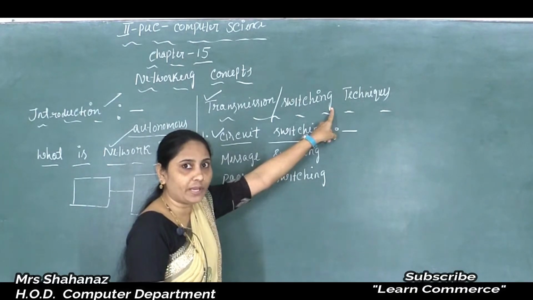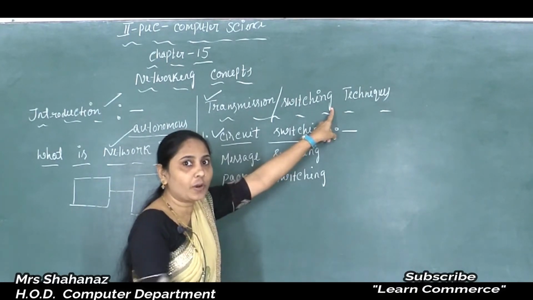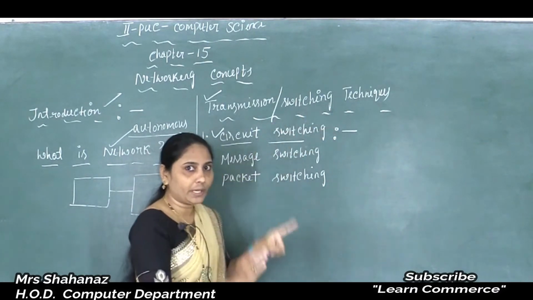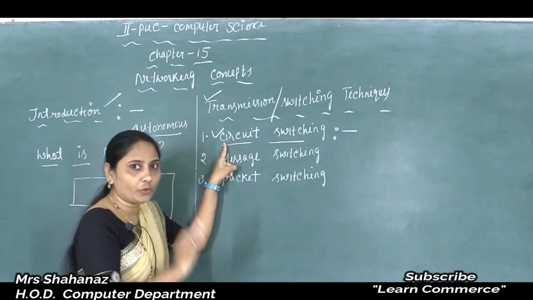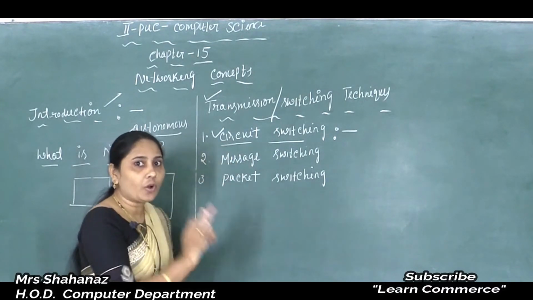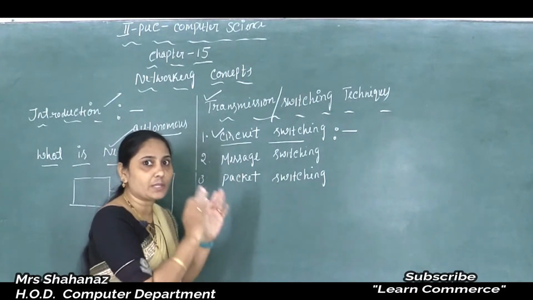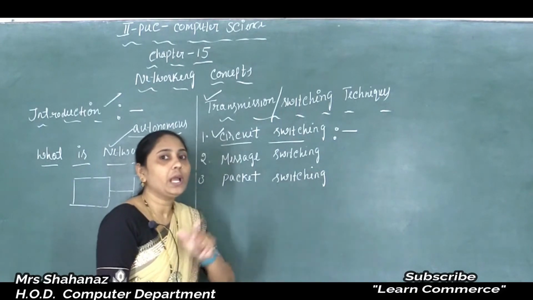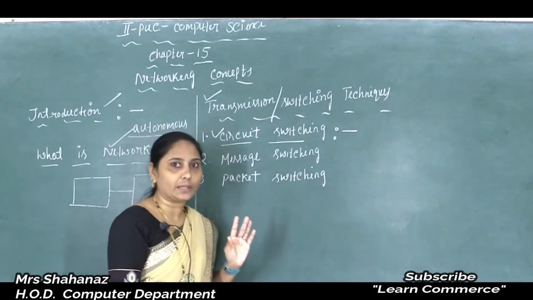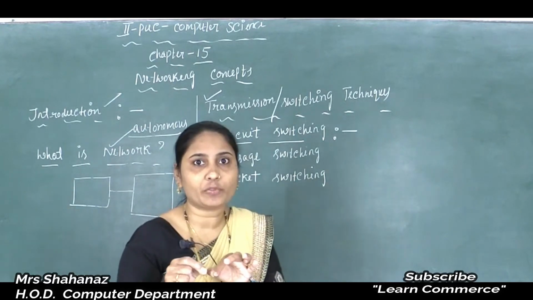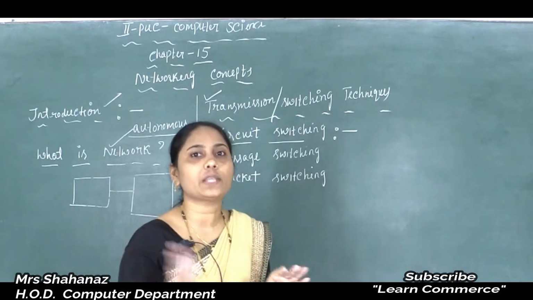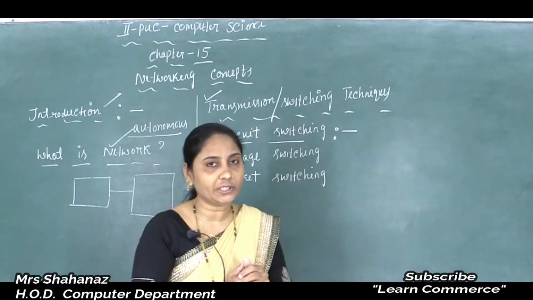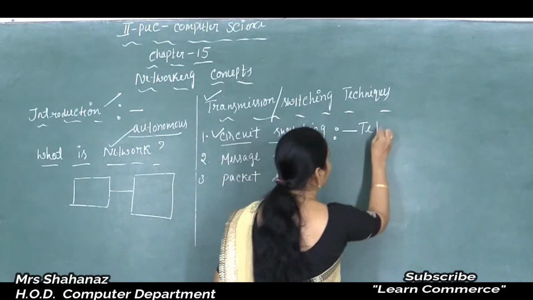So sometimes we make a connection from one point to another point, from one end to another end. In the case of circuit switching, I want to use one very good example, because in this case a connection occurs from the sender to the receiver in an unbroken path. Clear this one? That means a connection is established between sender and receiver. One good example is the telephone switching technique.